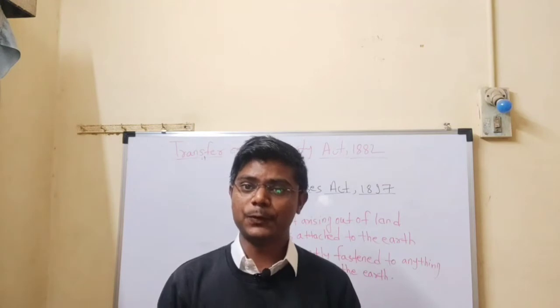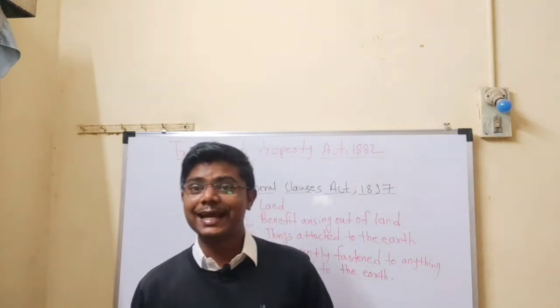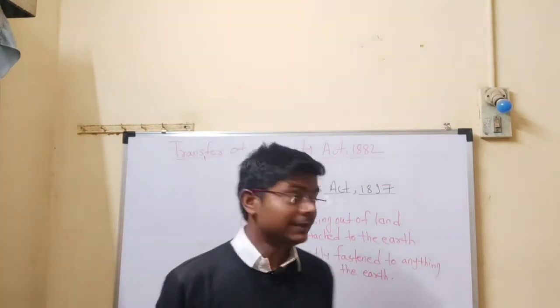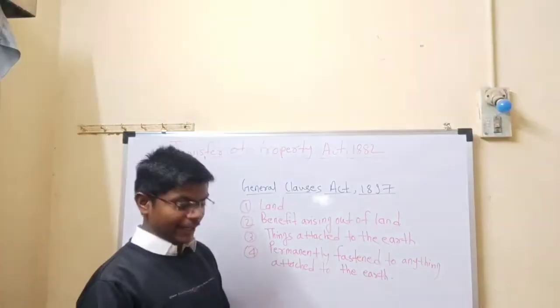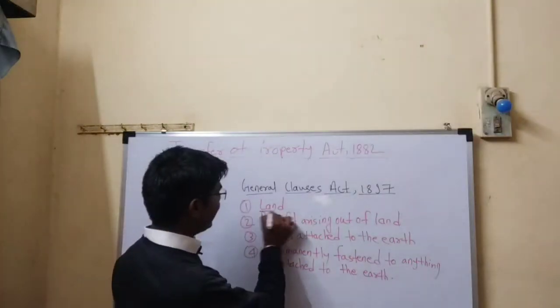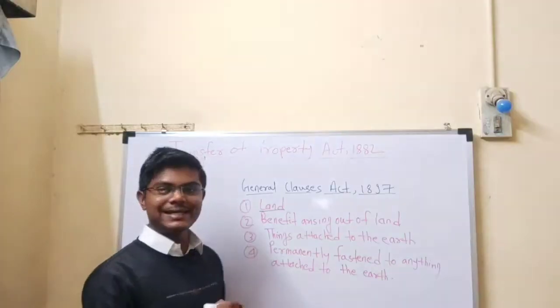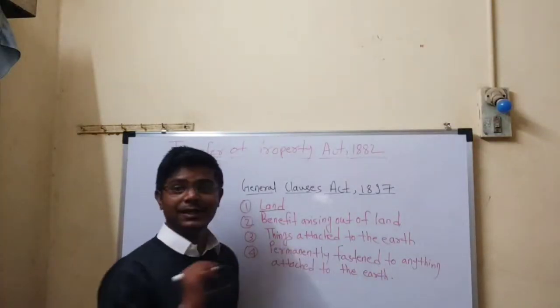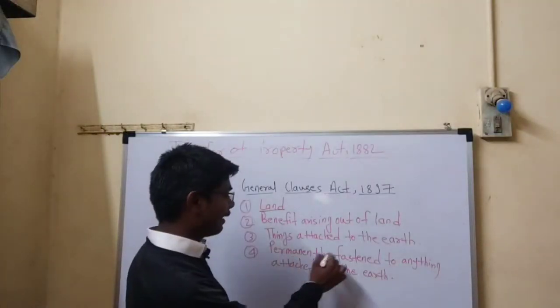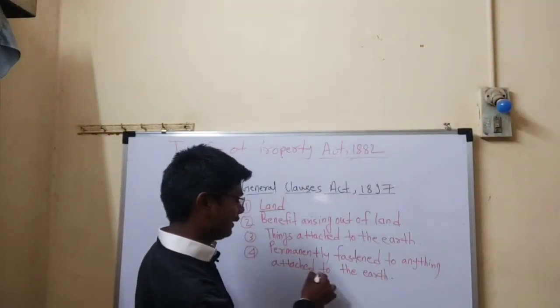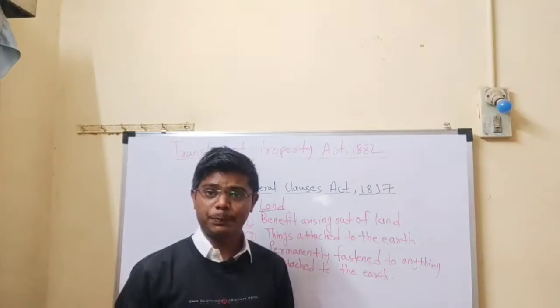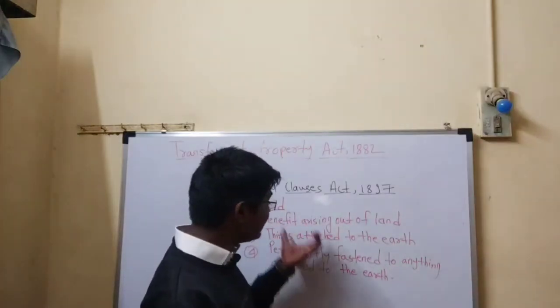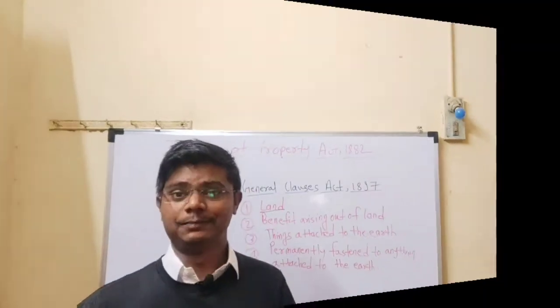According to Section 4 of the General Clauses Act 1897, immovable property includes land, benefit arising out of land, third, things attached to the earth, fourth, permanently fastened to anything attached to the earth. Okay, so friends, let's discuss all these essential elements in detail.